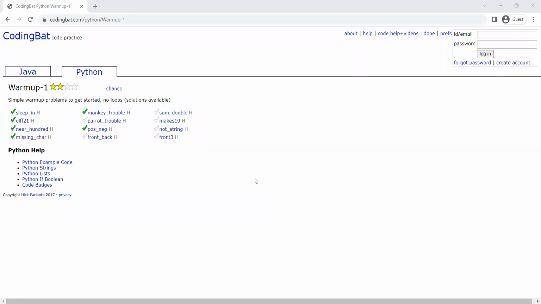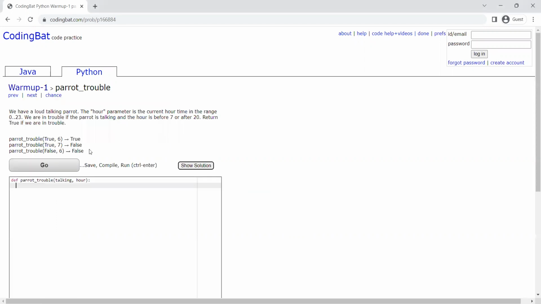Today I'm going to solve another example from CodingBat on Python, another warm-up. For today's exercise, we're going to do Parrot Trouble. The question is asking, we have a loud talking parrot. The hour parameter is the current hour time in the range 0 to 23. We are in trouble if the parrot is talking and the hour is before 7 or after 20. Return true if you're in trouble.